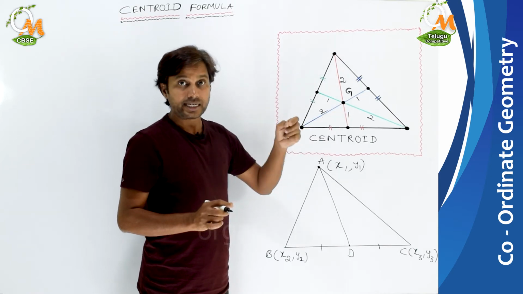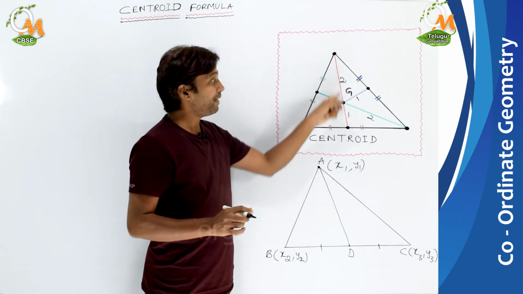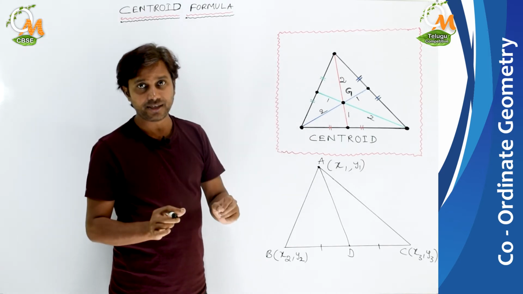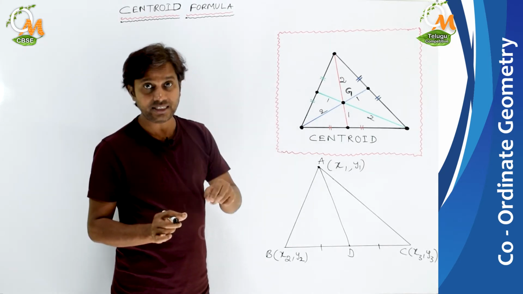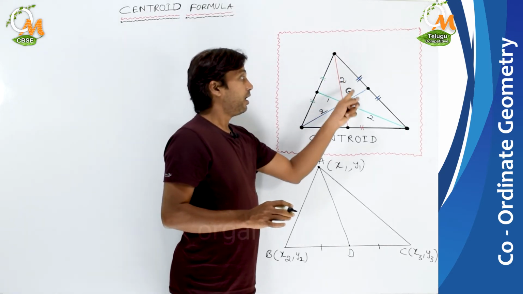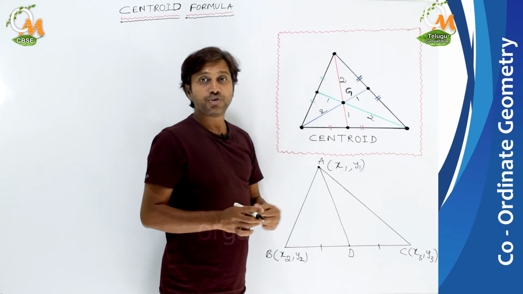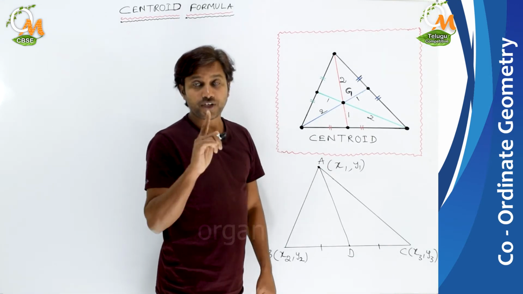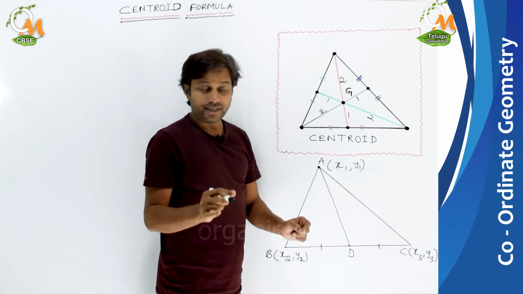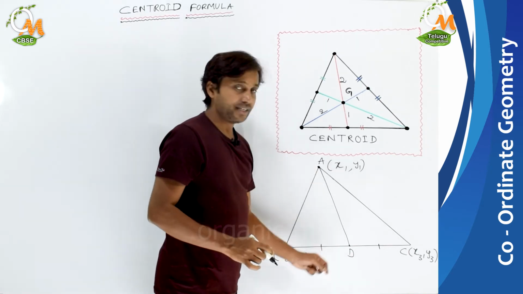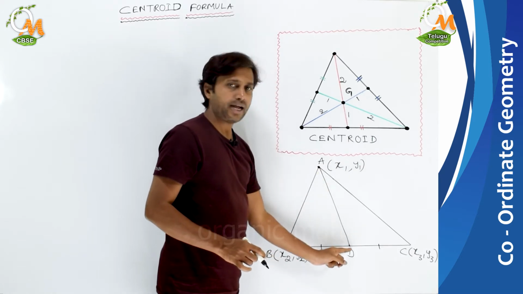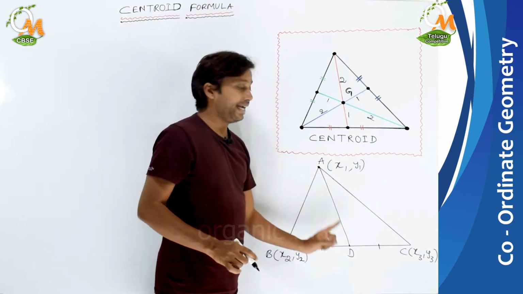That means it lies on every median, and one more hint is it will divide every median in the ratio 2:1. So first thing is centroid lies on median. So first we have drawn one median. Suppose I have drawn median AD.